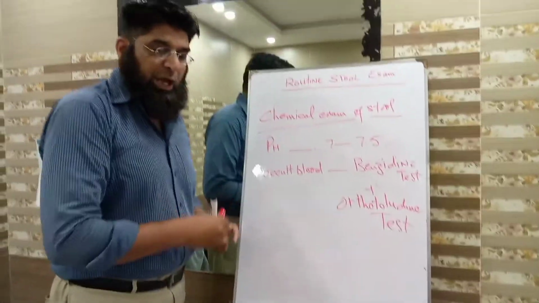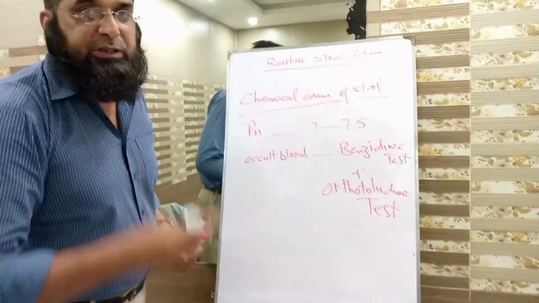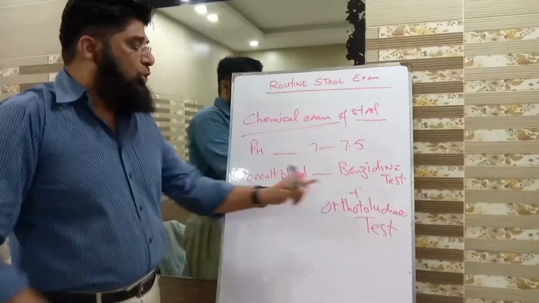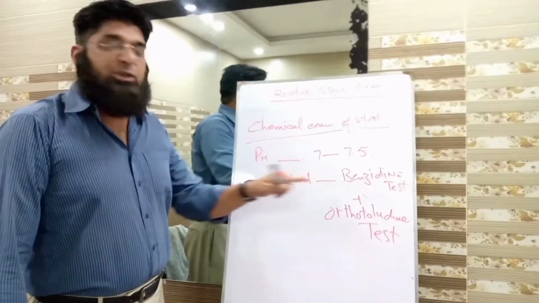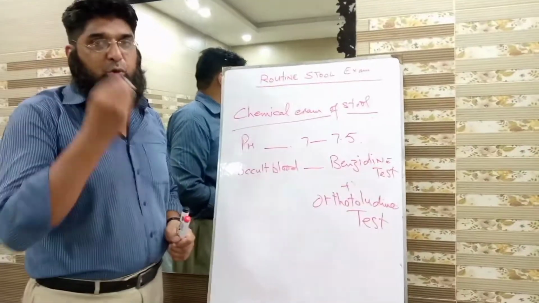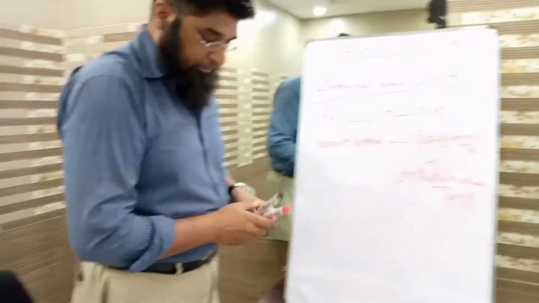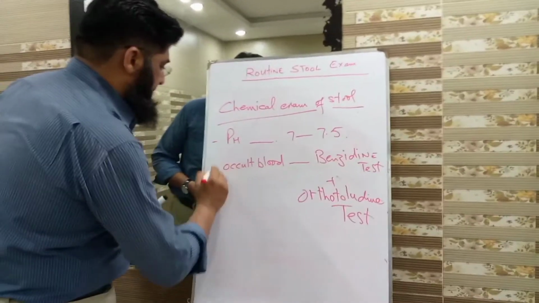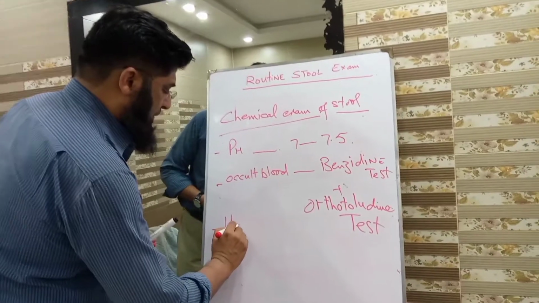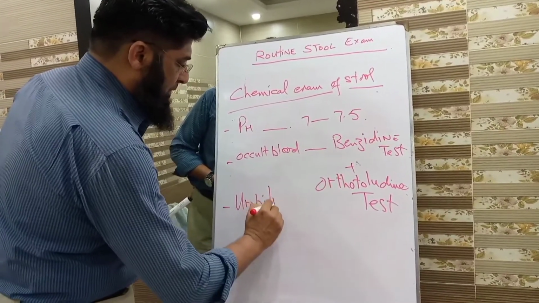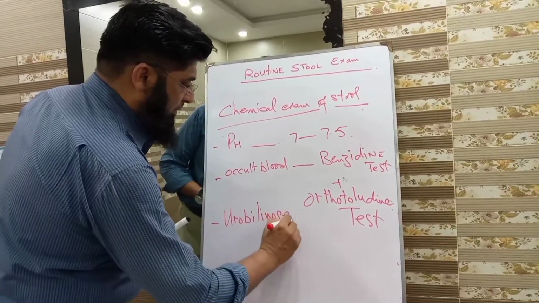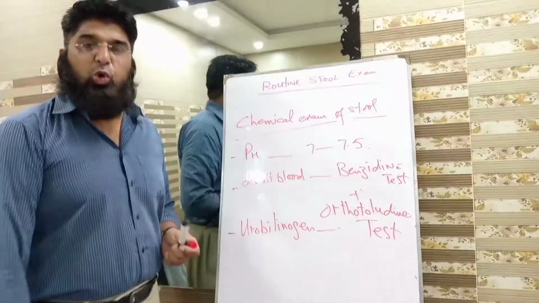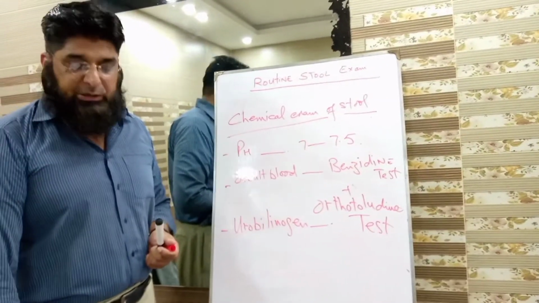Students, these two types of tests are used to detect the presence of occult blood in the stools. Okay? Now, next is urobilinogens. Yes, urobilinogens are present in the stools.